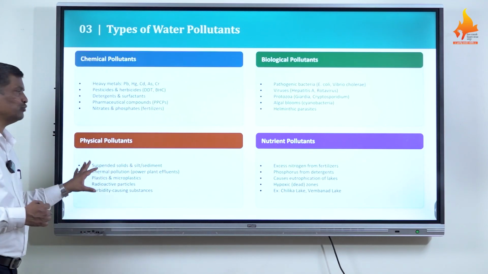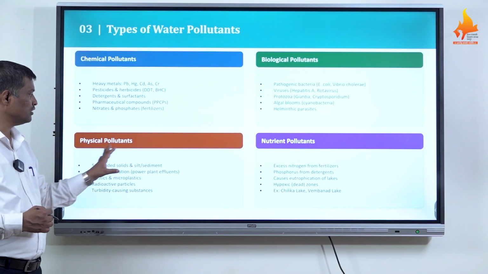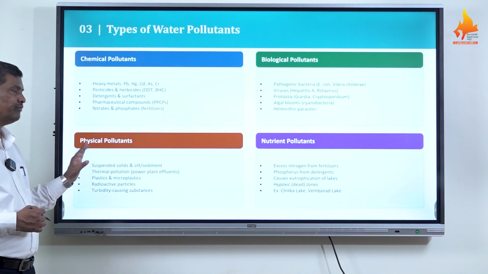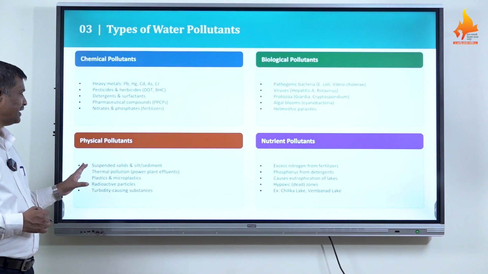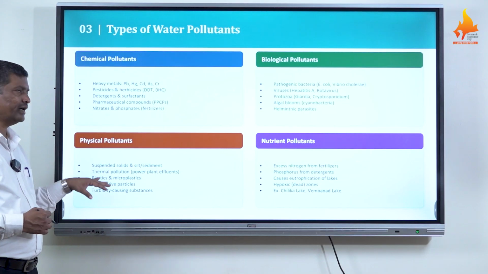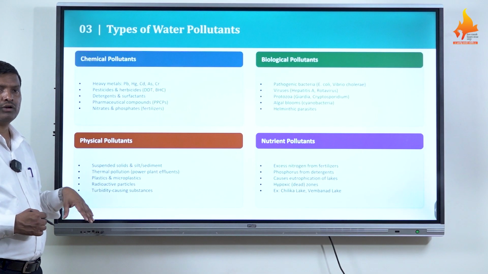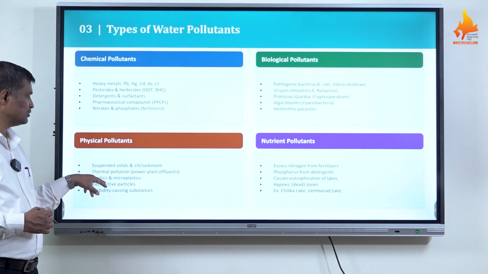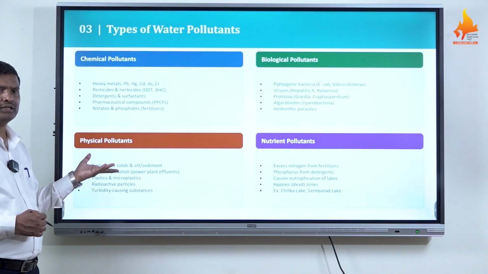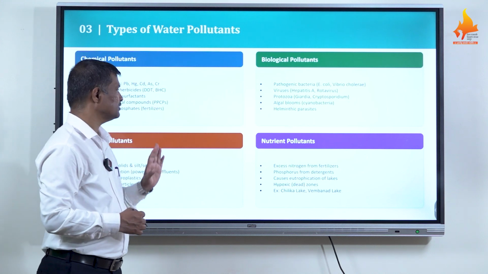Now the next one, physical pollutants. Think about suspended solids, silt, soil, sediments, all of which come with the surface runoff of rainy water. Then thermal power plant effluents also cause heavy water pollution. Plastics and microplastics definitely mix with water and cause heavy pollution. Radioactive particles, generated from mines as well as power plants or other sources, cause heavy pollution. Turbidity-causing substances, any solid particles, also cause heavy water pollution. These are the physical pollutants.